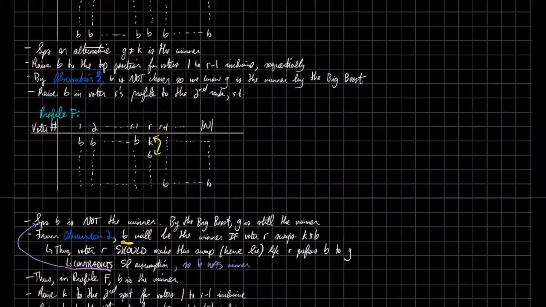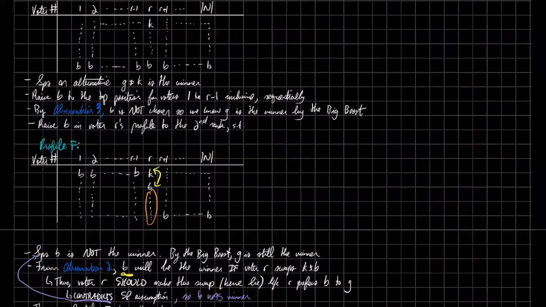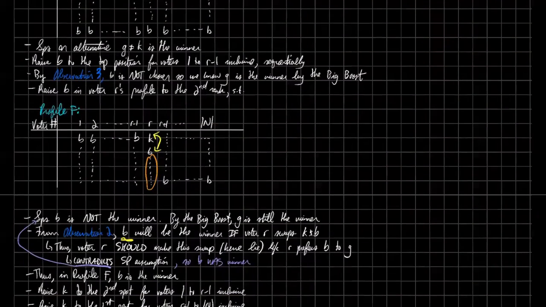So voter R has an incentive to make the swap because they prefer B to G. We don't know where G is. G is somewhere down here, it could be here or here, it doesn't matter. All we know for sure is that K and B come before G.